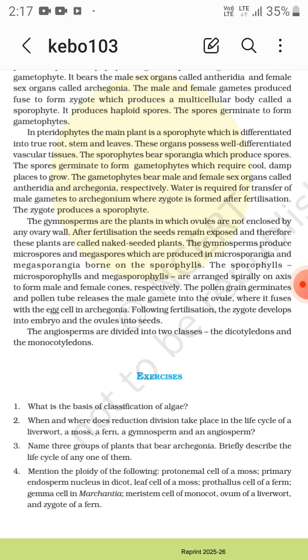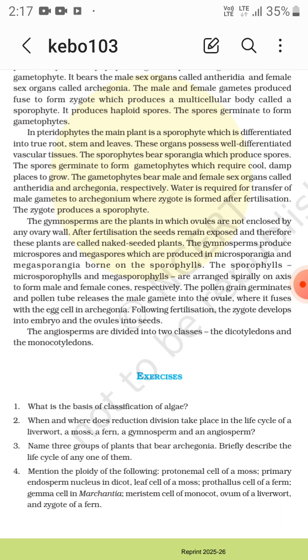Now what is a sporophyll? Sporophylls can be microsporophylls or megasporophylls. Microsporophylls are in the male and megasporophylls in the female. These are arranged spirally on an axis to form male and female cones respectively.